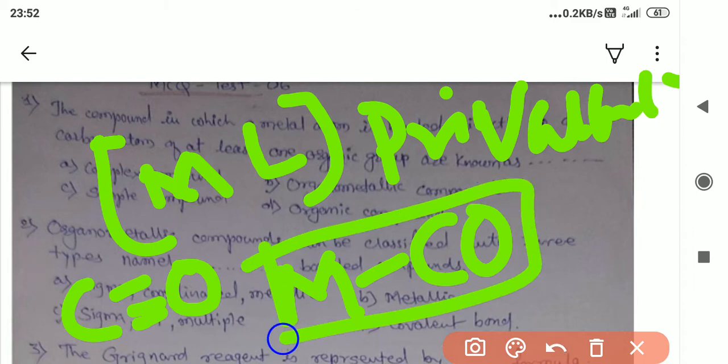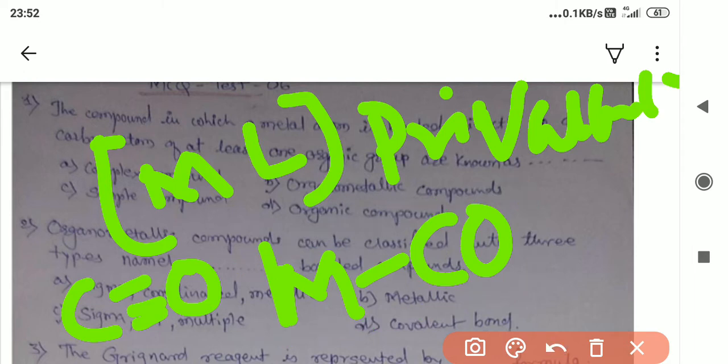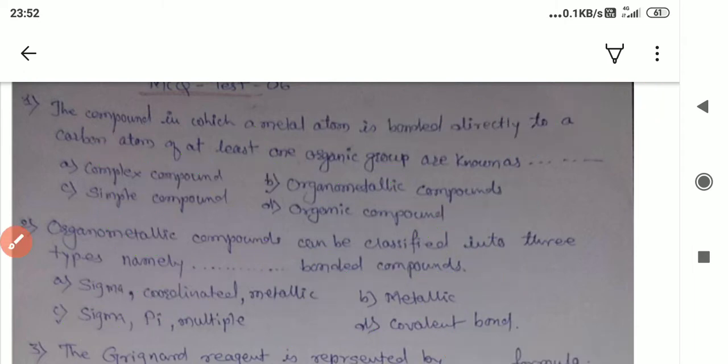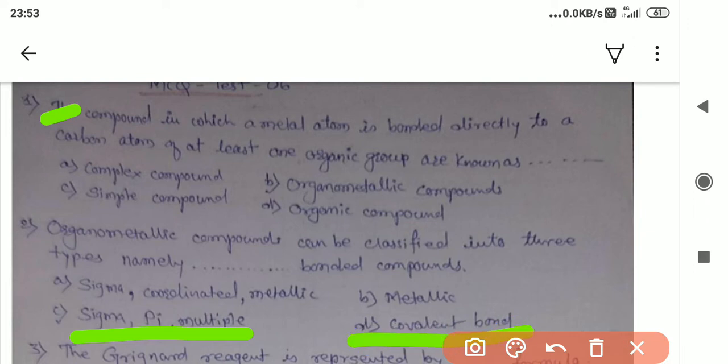So this is the primary example I have given. There are several examples in which we can distinguish organometallic compounds, or we can have a number of organometallic compounds. The second question is: organometallic compounds can be classified into three types. The first option is sigma coordinated, B option is pi bonded, C option is sigma, pi bond and multiple bond, and D is the covalent bond.